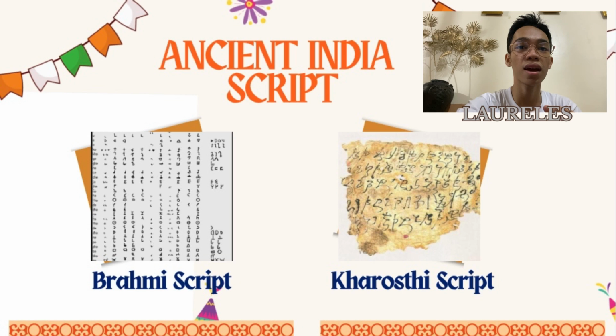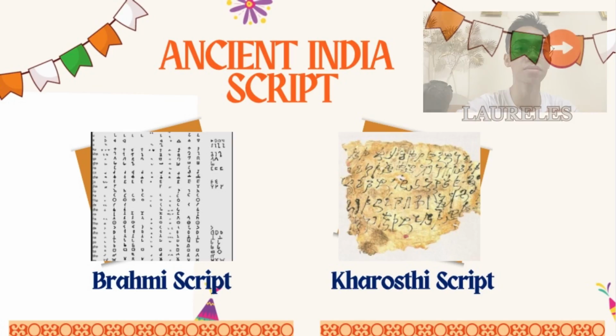And the second one is the Kharosthi script, another important early script primarily used in the northwest of the Indian subcontinent. The impact of these two scripts during that time is that they made it possible to codify the religious teachings, laws, and history, ensuring their survival and spread beyond oral traditions.